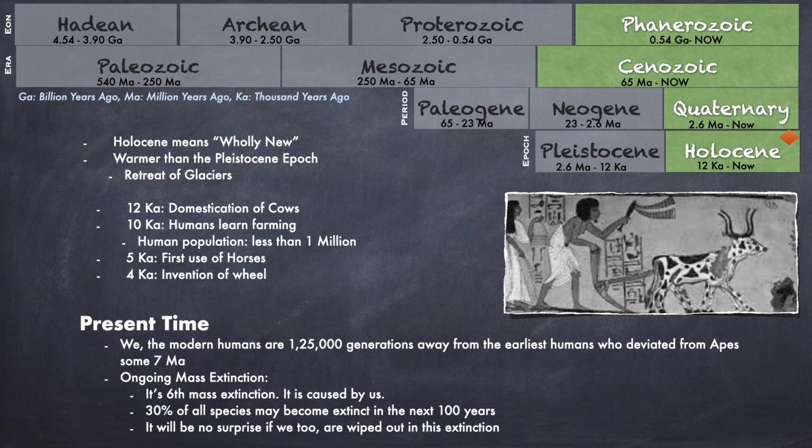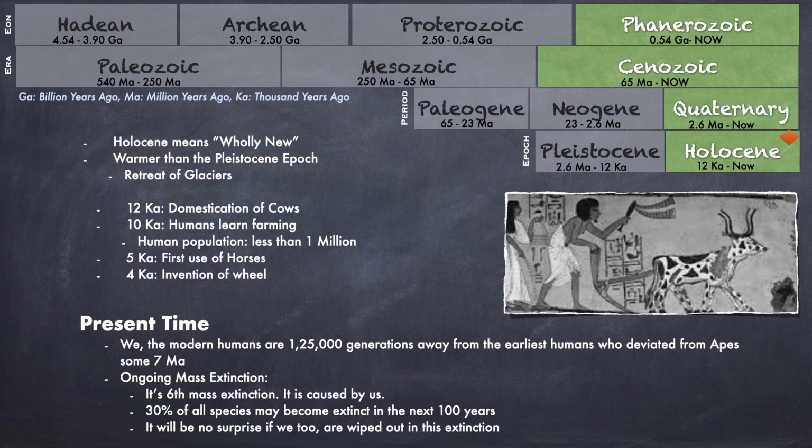Let's come to the present time. If the entire history of the earth is compressed into a single day of 24 hours, the first life would appear at 4 am. Dinosaurs would appear at 10:45 pm and they would go extinct at 11:40 pm. The first humans would arise in the very last minute just before the midnight. If we count our generation from the time we deviated from the great apes, we the modern humans are 125,000 generations away from it.